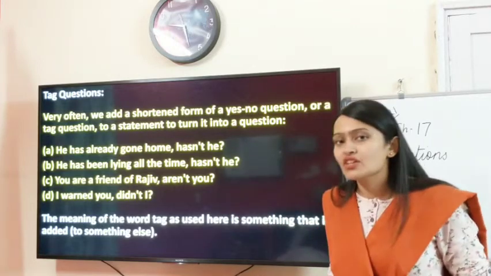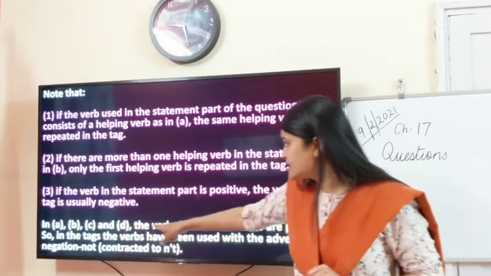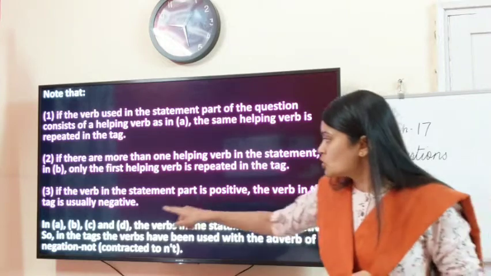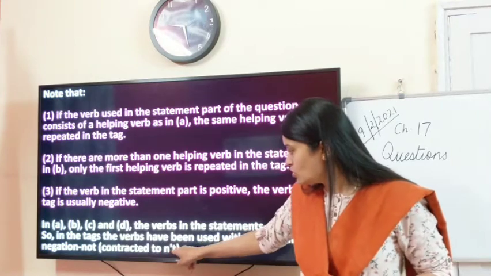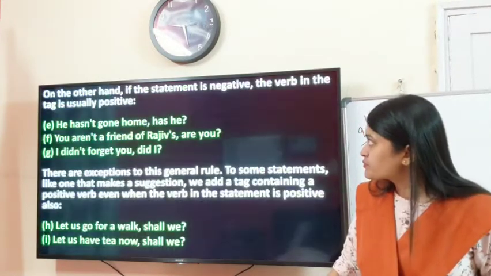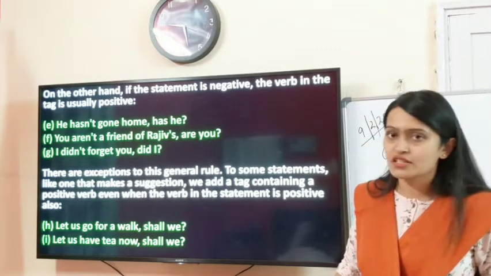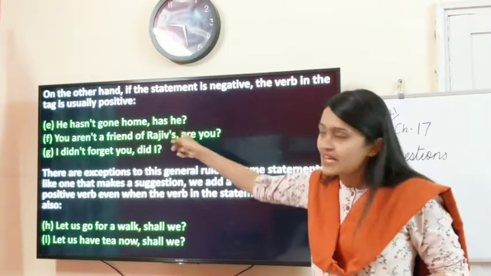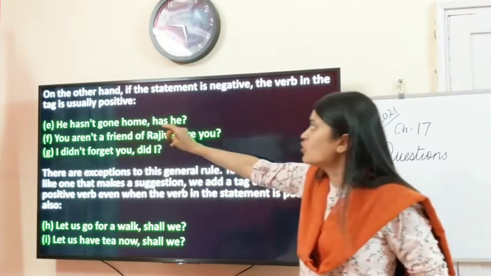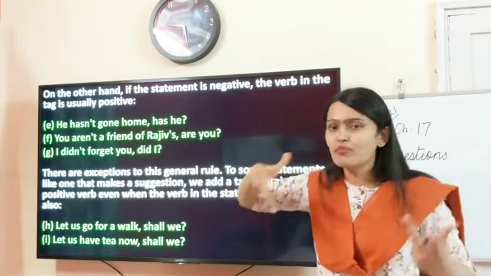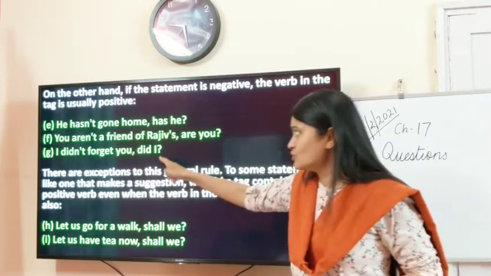Okay, let's check the example of statements being negative. In A, B, C, D, the verbs in the statements are positive. So in the tags, the verbs have been used with the adverb of negation, not, contracted to n't. On the other hand, if the statement is negative, the verb in the tag is usually positive. He hasn't gone home. Has he? Understood, children? Very simple. Here the statement is he has not gone home. Has he? So this question tag has become positive. You aren't a friend of Rajiv, are you? I didn't forget you, did I?